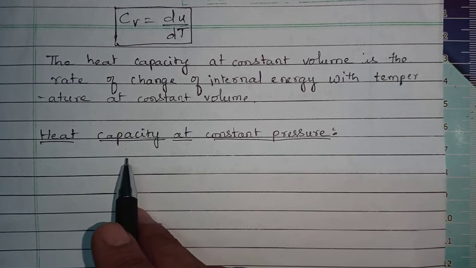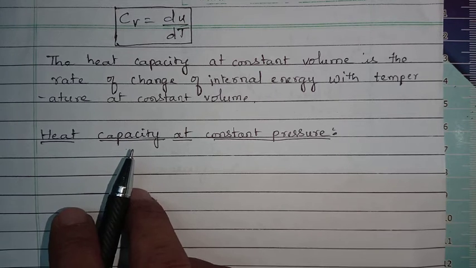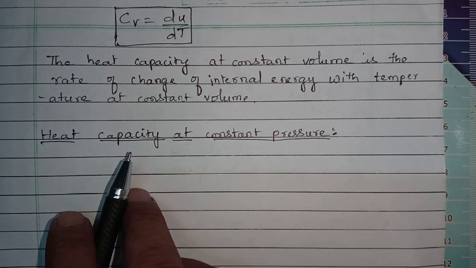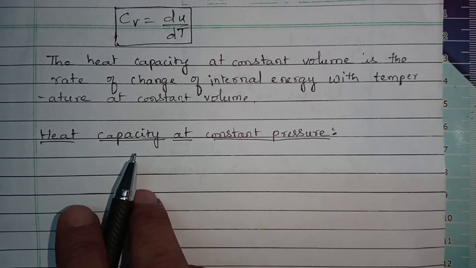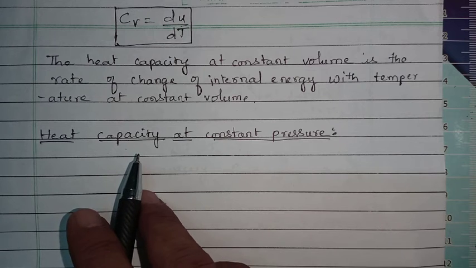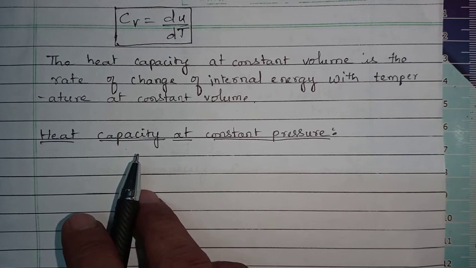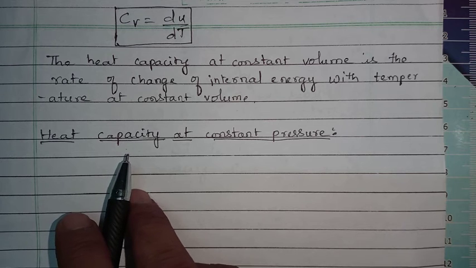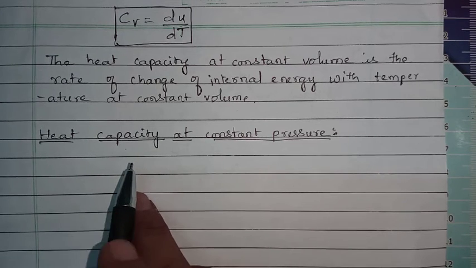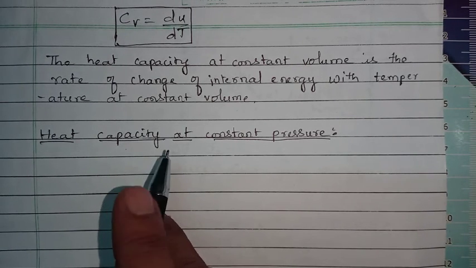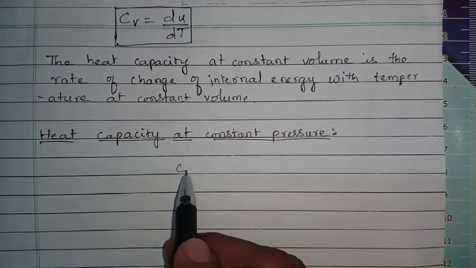Here, heat capacity at constant pressure is nothing but the amount of heat required by the system to raise the temperature through 1 degree Celsius at constant pressure, and it is called molar heat capacity at constant pressure. It is denoted by Cp.